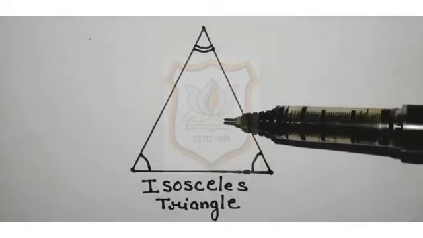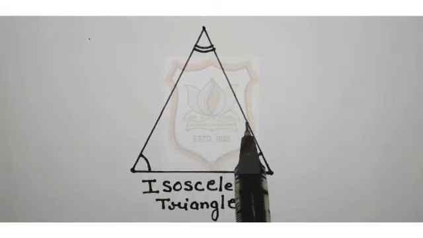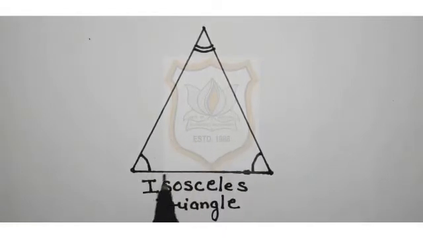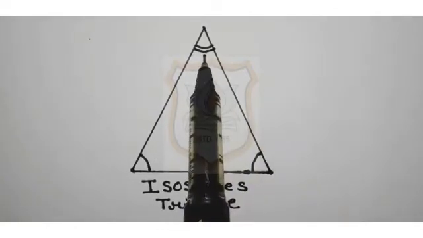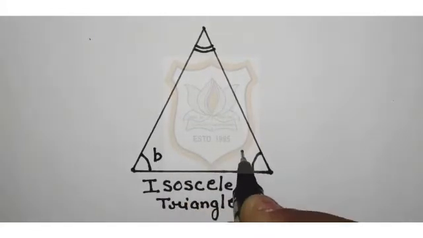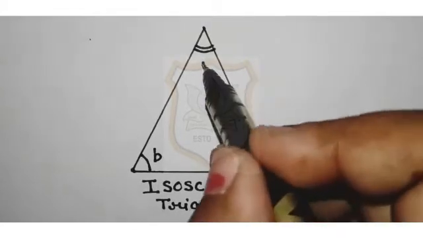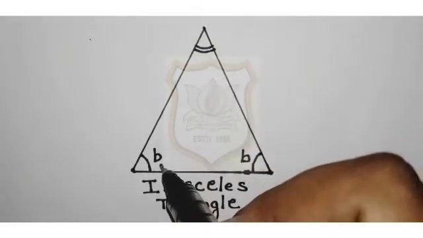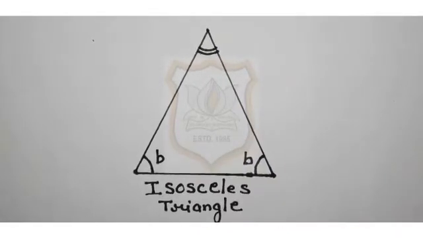Students, look, this is an isosceles triangle in which two sides are of equal measure and this base is of different measure. These are base angles and this one is a vertex angle. Now, in the question it is given that B is the degree of the base angles and this vertex angle is twice the base angle. So, you have to form an equation for this situation.